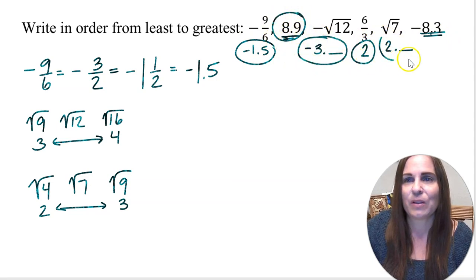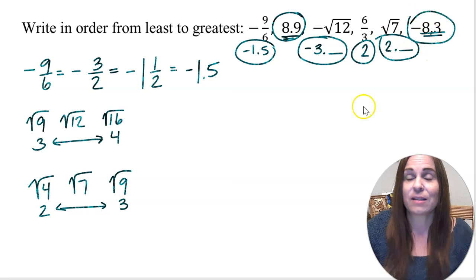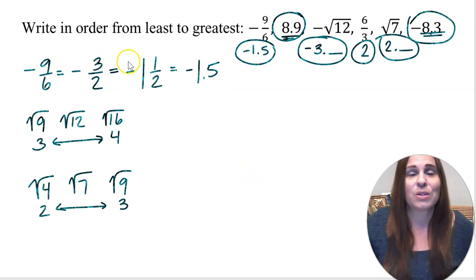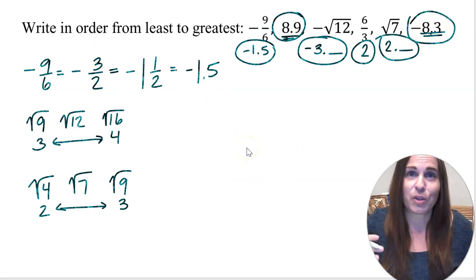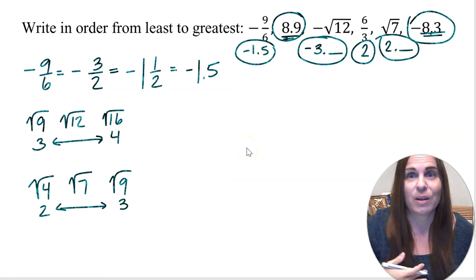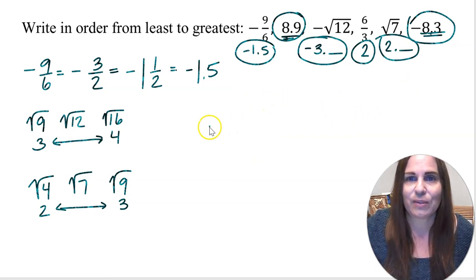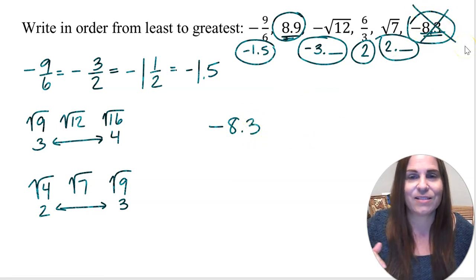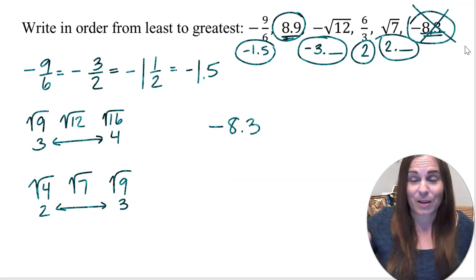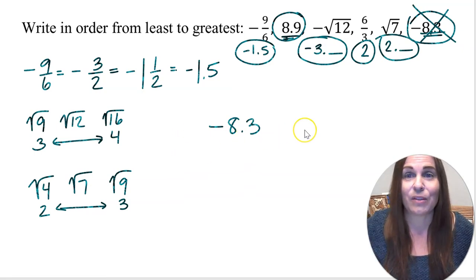And now I need to put them in order from least to greatest. So when writing numbers in order from least to greatest, you want to start with the number that's furthest to the left on the number line. So that's going to be negative 8.3. That one is furthest to the left. I'm going to cross it out so I know that I already used it. Let's look for the next number that would be to the left of 0, right?